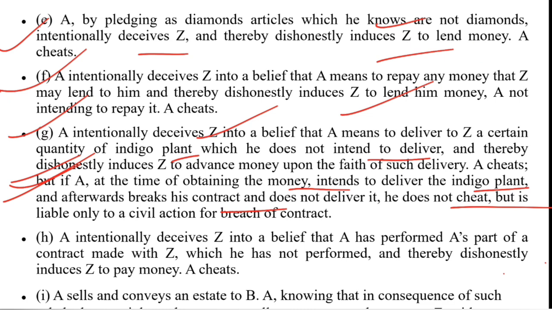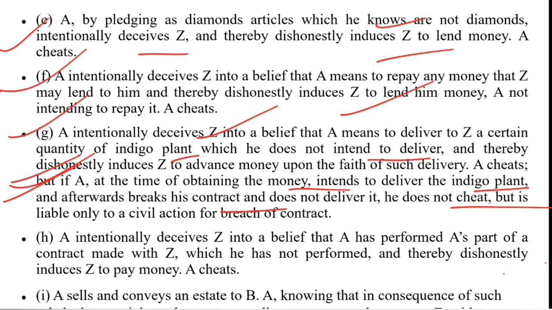So that's why this illustration was expressly included in this provision: whenever there is a failure in complying with a contract, where the party was intending to comply with the conditions of the contract when the agreement took place, it is a breach of contract, not cheating. But if at the very inception somebody was taking money but never had those articles to be delivered, or had no intention to deliver, then in those cases it is 420.